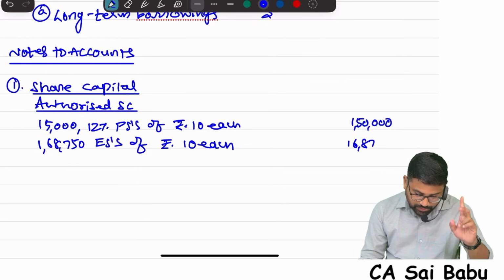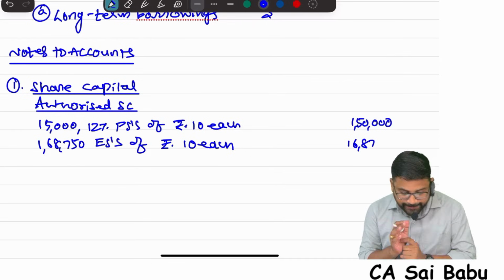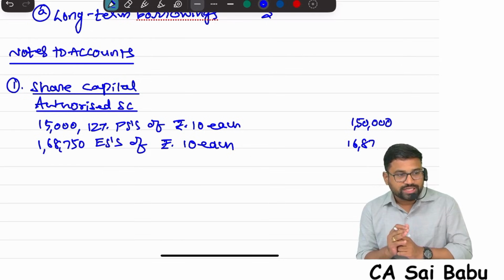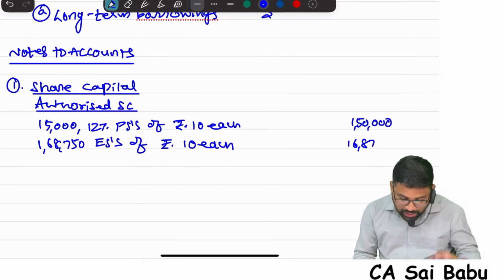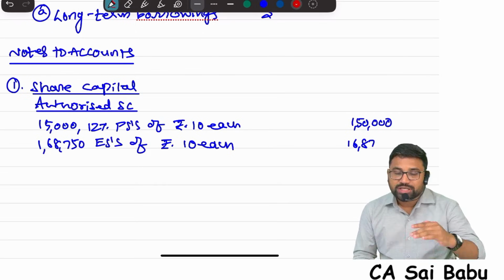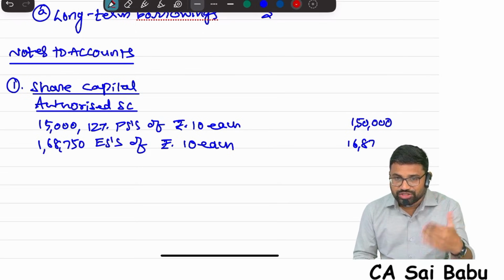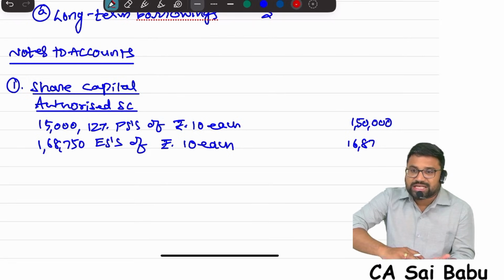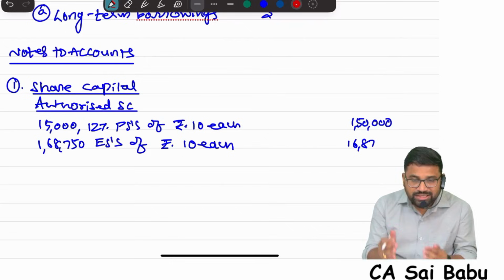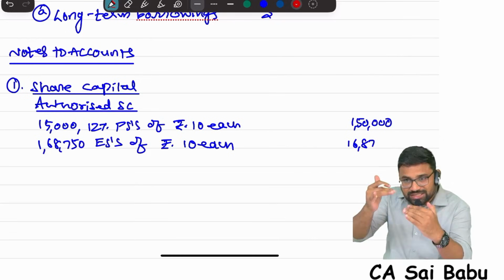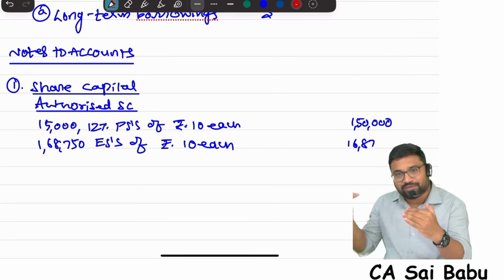One minute here. When you are presenting authorized capital, there are two ways. One way is to increase the authorized capital by the number of bonus shares you are issuing. The minimum is to increase authorized capital at least equal to the issued and subscribed capital after the bonus issue.